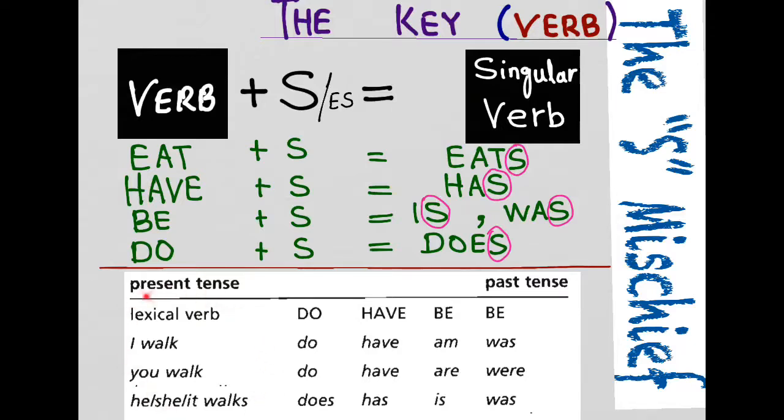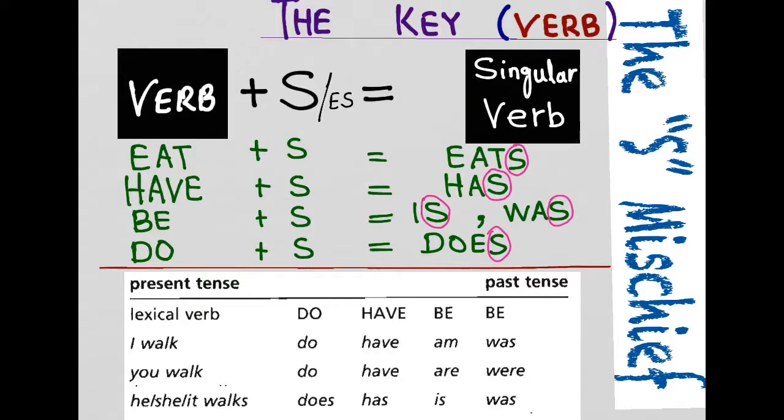Now this column was only meant for the lexical verb walk that has some meaning in itself, but these words do, have, be and again be do not have any meanings in themselves. Generally they are auxiliaries. So in the case of do, I will take do. In the case of have, I will have. In the case of be, I will take am. In the case of be past tense, I will take was. You will take walk or any other verb without s. You eat, you play, you smile, you sit, you sleep, you laugh, etc.